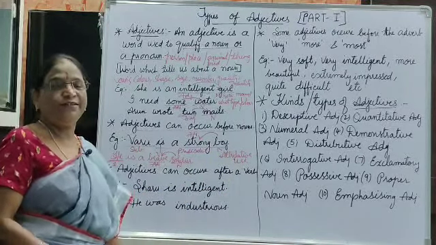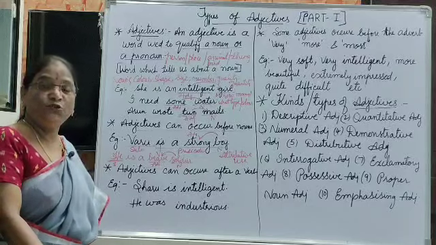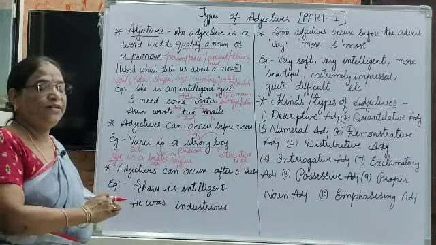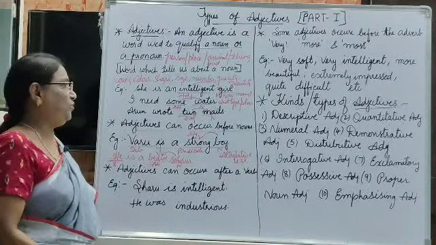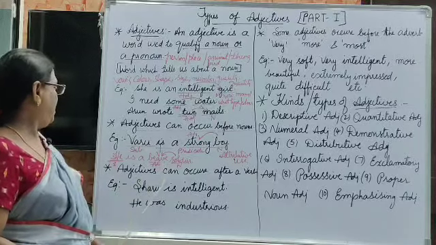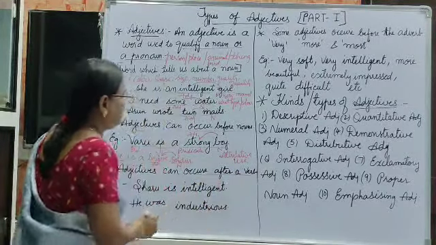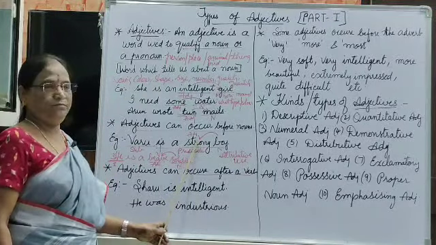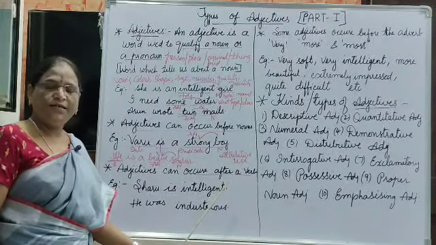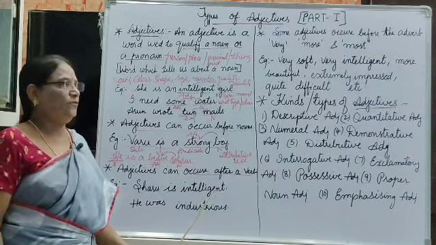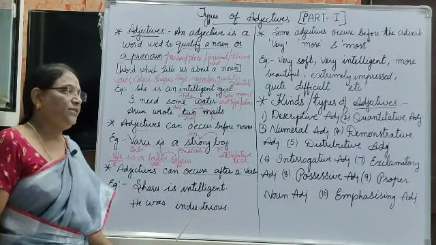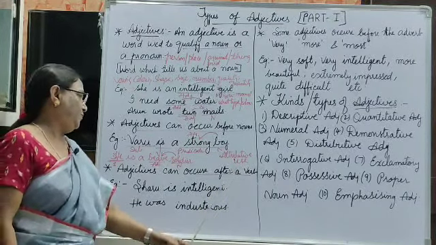And next let us see the adjective which is used after the verb. What is it known as? Let us see. Adjectives can occur after a verb. See, they occur after a verb. This one is before a noun. And next let us know about the adjective which is used after the verb.